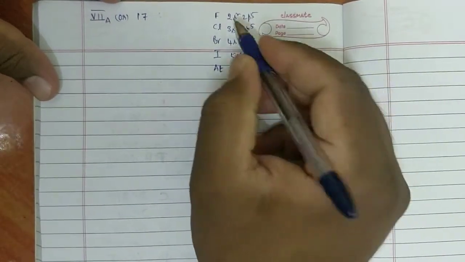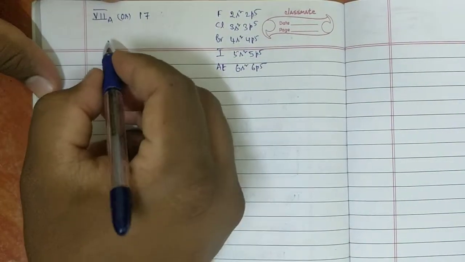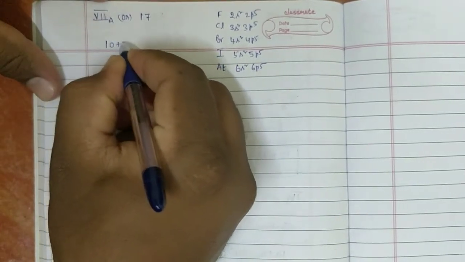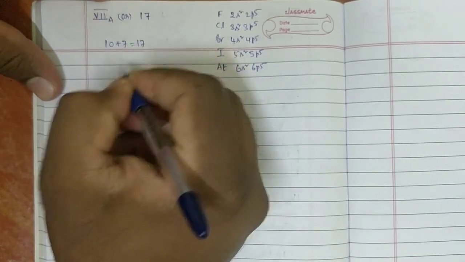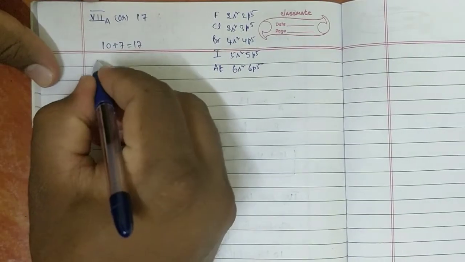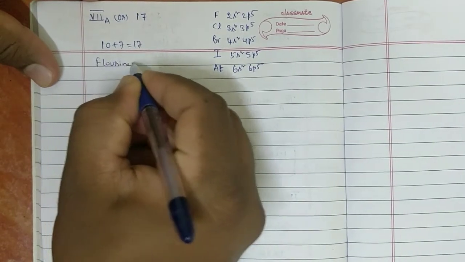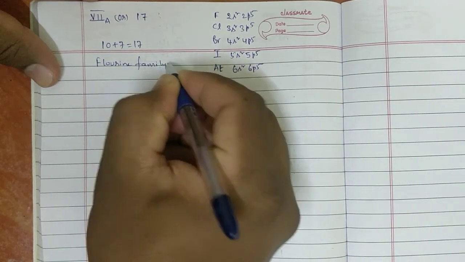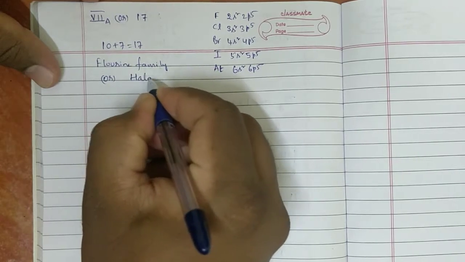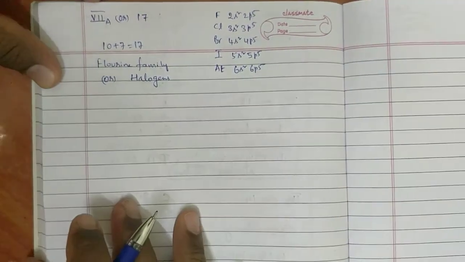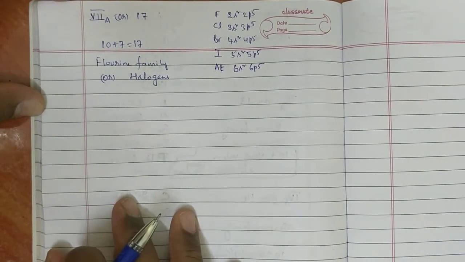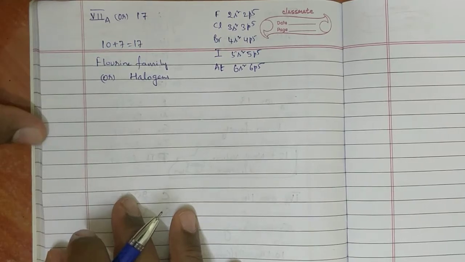In the outermost shell, how many electrons are present in this group? 7 electrons. That's why it is equal to that group number, 10 plus 7 is equal to 17. Okay? That is the group number. This group is called the fluorine family. Instead of fluorine family, it is very familiar as halogens, because all these elements are obtained from sea water. That's why these are all called halogens.